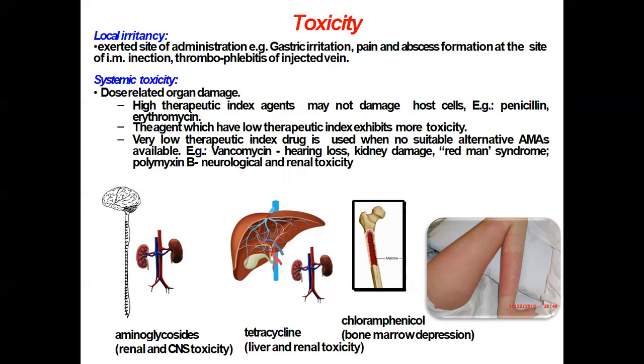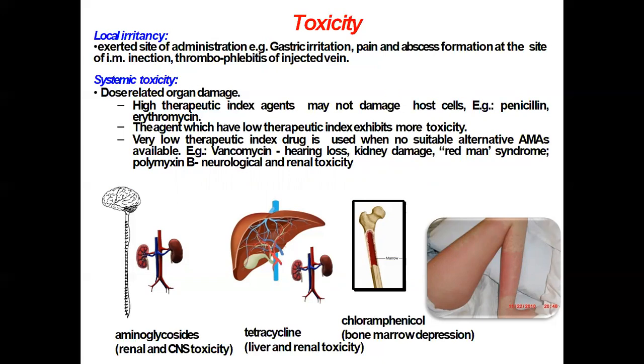Now the drugs which have a low therapeutic index are likely to produce toxic effects. The therapeutic index, you might know, is a ratio between the LD50 and ED50. LD50 means the dose at which 50% of the population is killed.